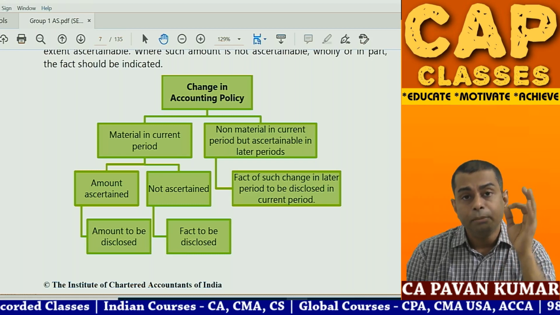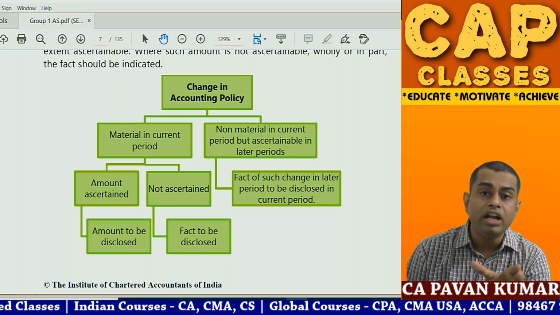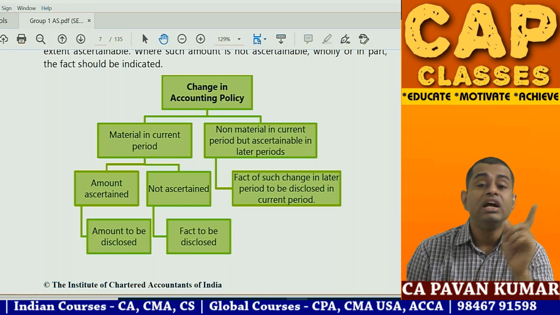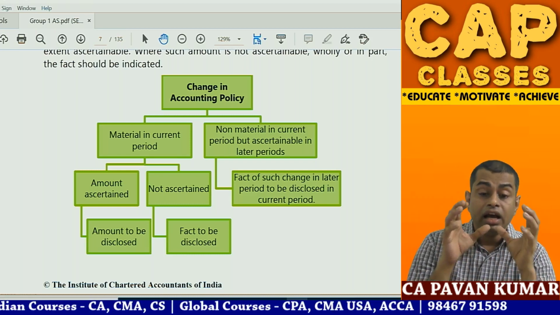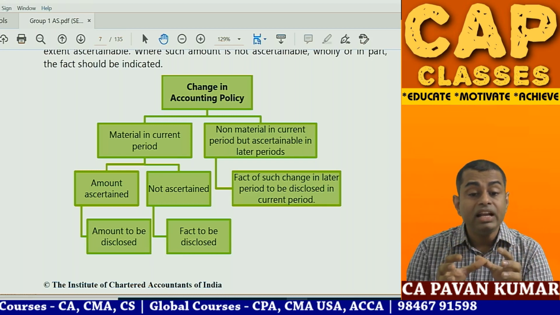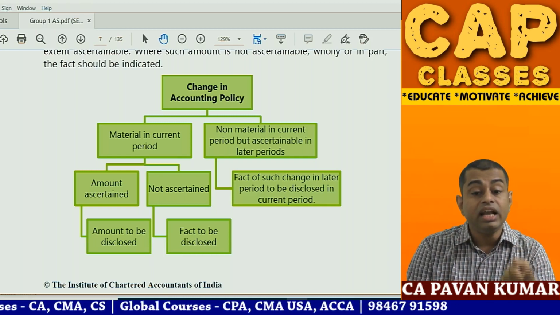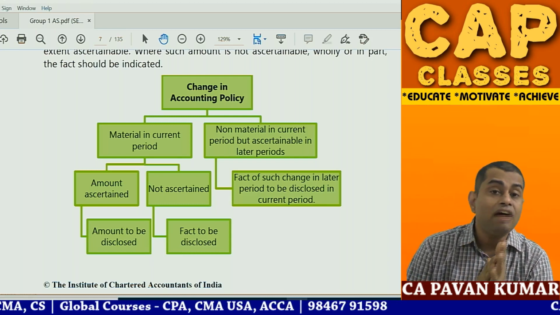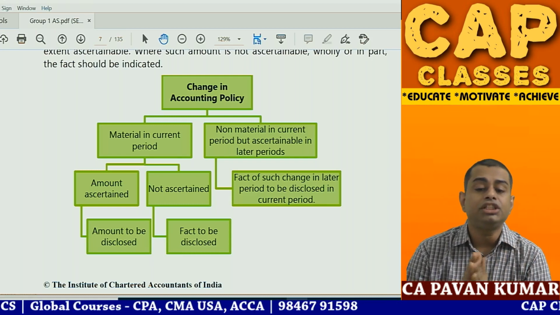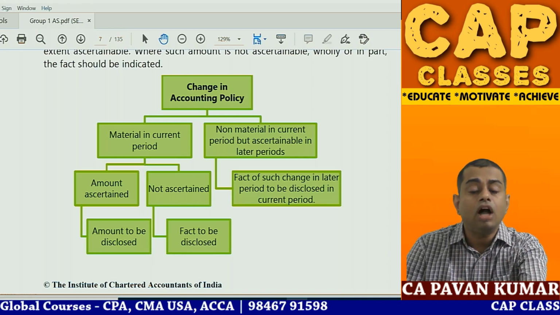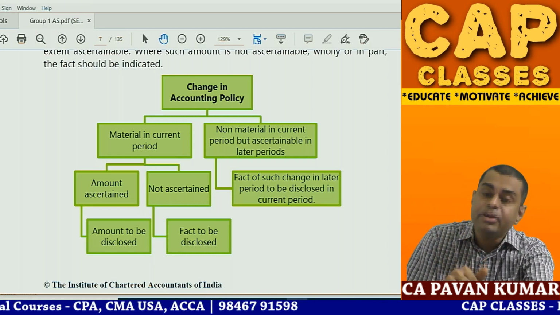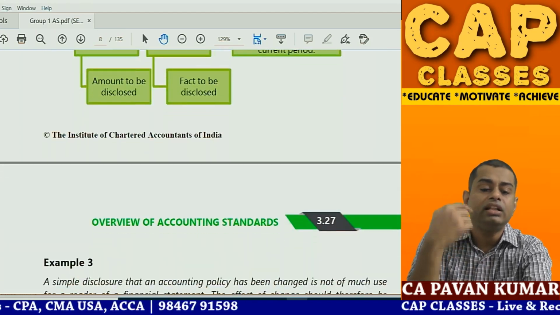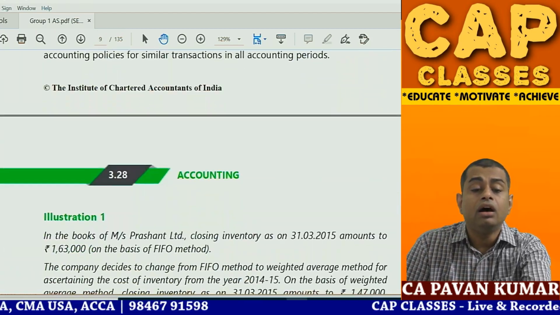In 99.9% of cases, management will be in a position to quantify the effect of a change in accounting policy, so you disclose that also. And on the right hand side, if the effect is non-material in the current period but ascertainable in later periods, where in the current period you don't know but in later periods it will have an impact, then the fact of such change in the later period should also be disclosed in the current period itself. In the current period itself, you have to disclose that in a later period there will be a change.